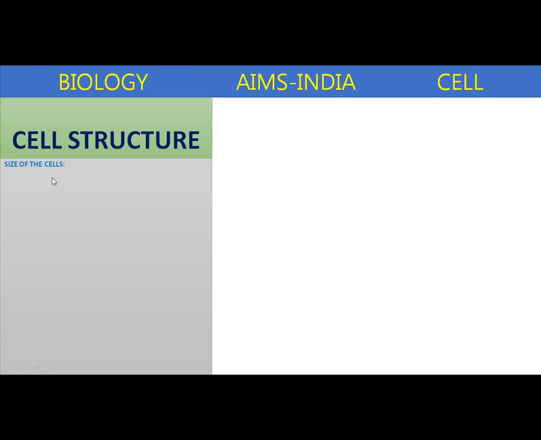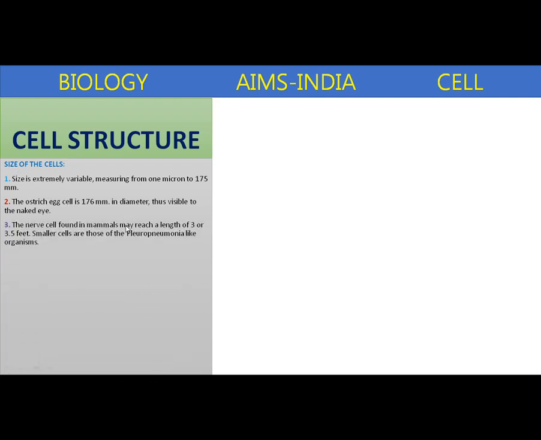Size of cells. Size is extremely variable, measuring from 1 micron to 175 millimeters. The ostrich egg cell is 176 millimeters in diameter. Thus, it is visible to our naked eyes. The nerve cell found in mammals may reach a length of 3 or 3.5 feet. Smaller cells are those of the pleuropneumonia-like organisms.